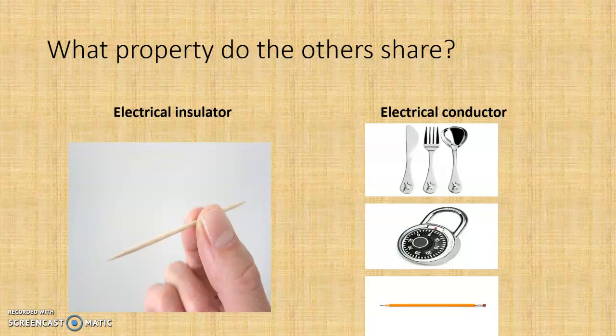If you picked insulator, you are correct. So the toothpick is an electrical insulator, whereas the metal silverware is an electrical conductor. The metal lock is an electrical conductor. And if you notice, there's a piece of metal up here at the top of the pencil that is also an electrical conductor.